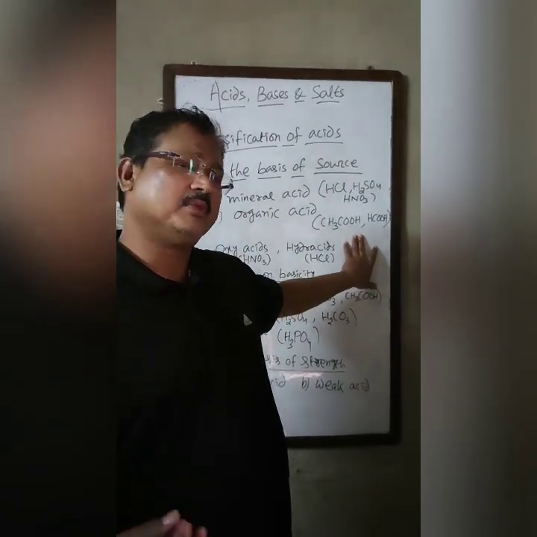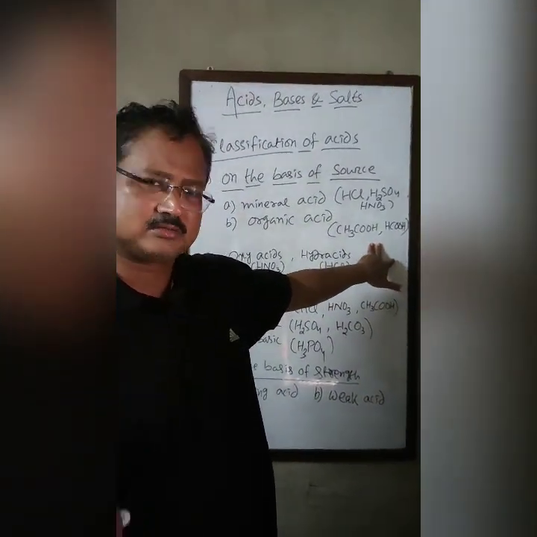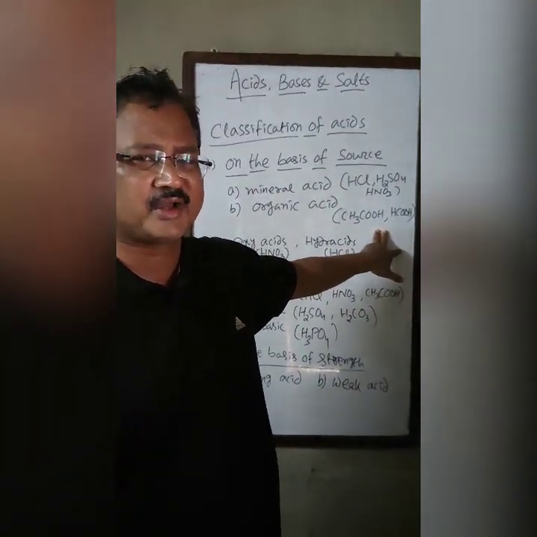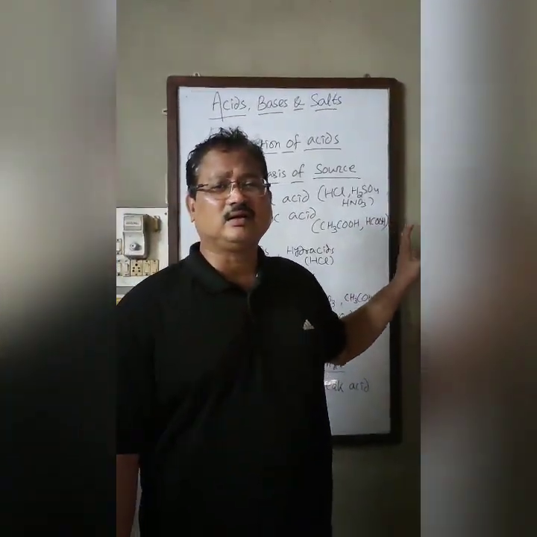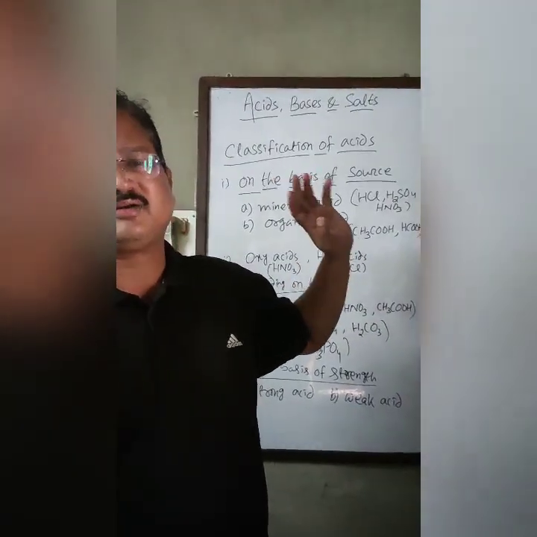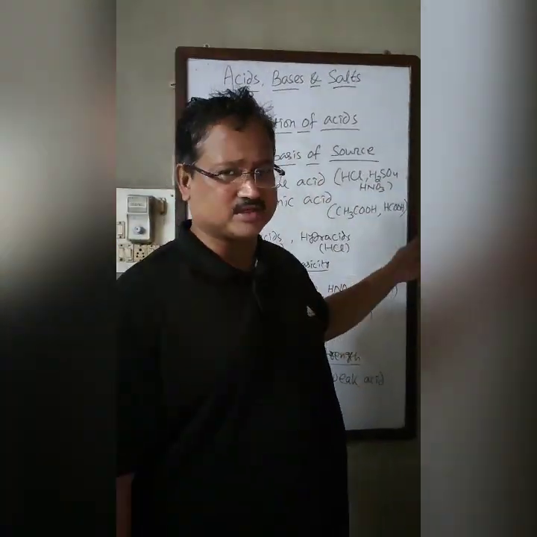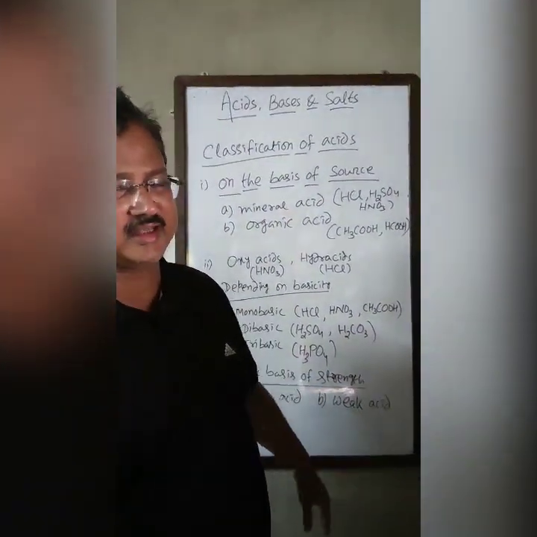Even a mineral acid like carbonic acid contains carbon, but that is an exception. Otherwise, where carbon is there, that's an organic acid, and usually the organic acids are weak acids, so we will classify those in another group.